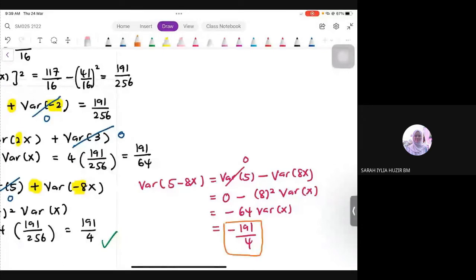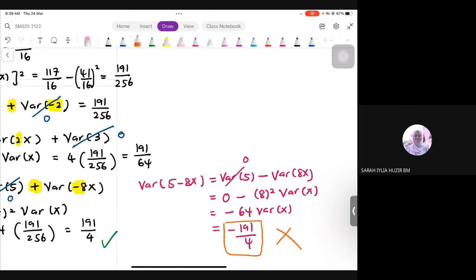Apa syarat awal-awal tadi saya pesan? Variance must be positive. Kenapa variance mesti positive? Because that leads to standard deviation. In order to find the standard deviation, we need the variance. So kalau sekarang ni variance dah dapat negatif, set negative number, dapat error, tak dapat standard deviation. So sebab itulah dia dah jadi salah. Okay. So kena ingat, masa nak adjust tu, variance must be positive.